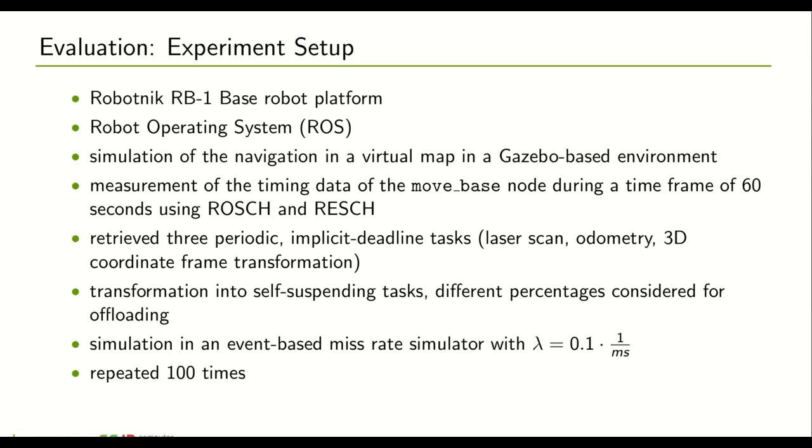These were transformed into self-suspending tasks according to the first experiment, and we simulated this one also in an event-based simulator with one setting for the connectivity problem probability. So this experiment was also repeated 100 times.